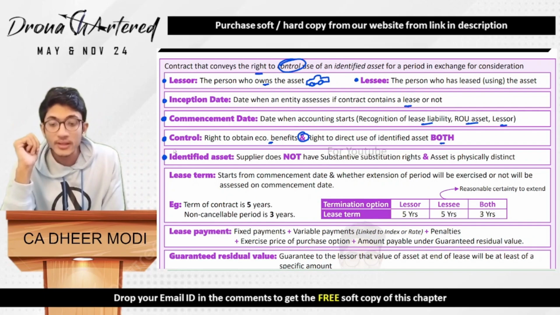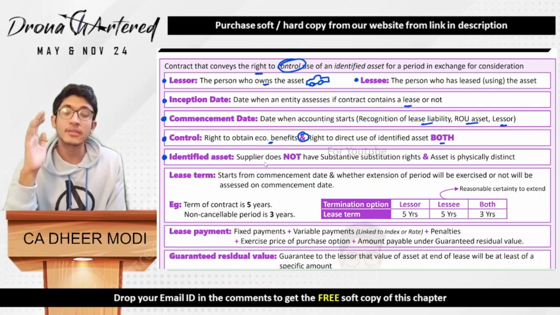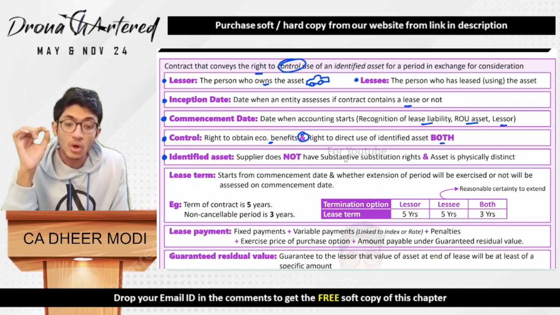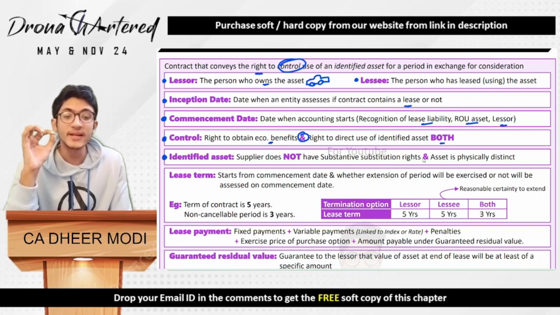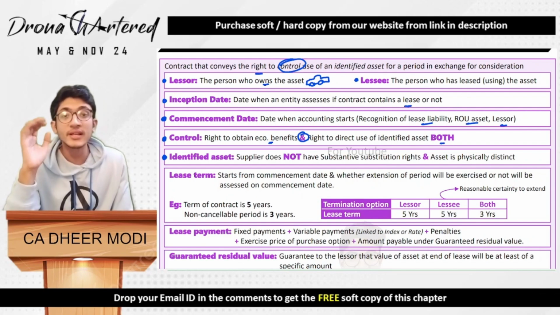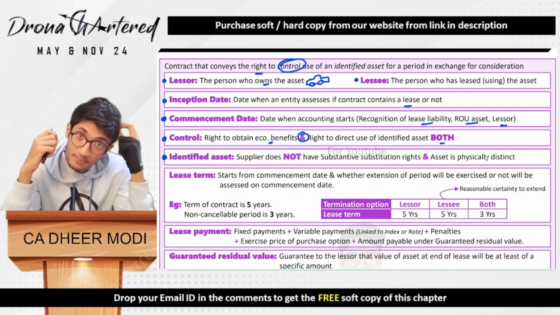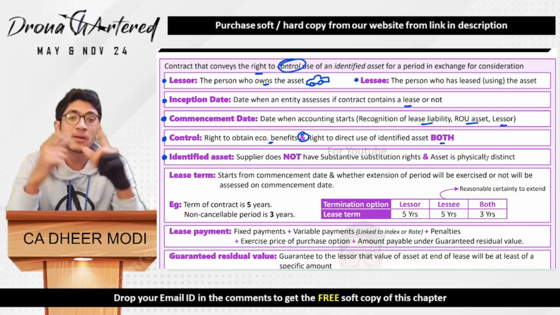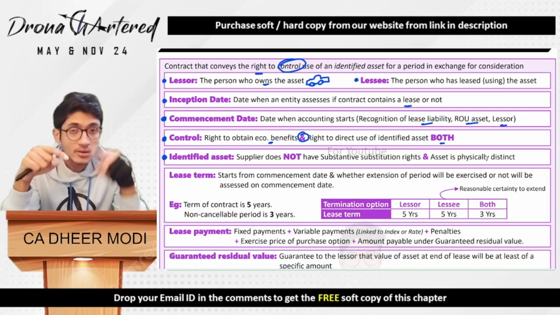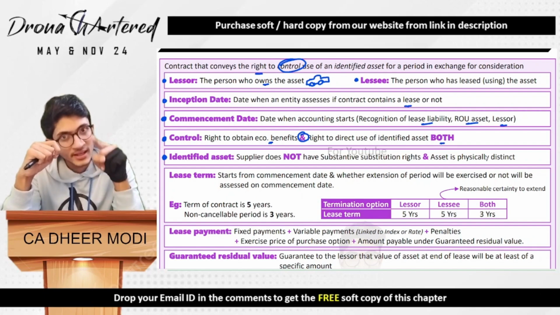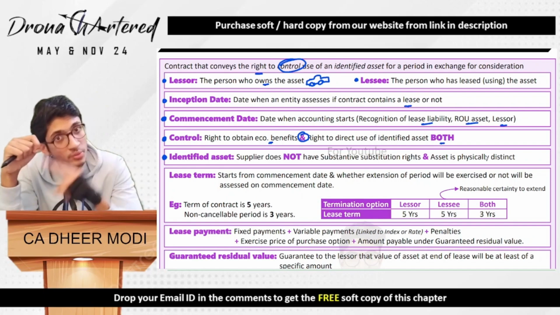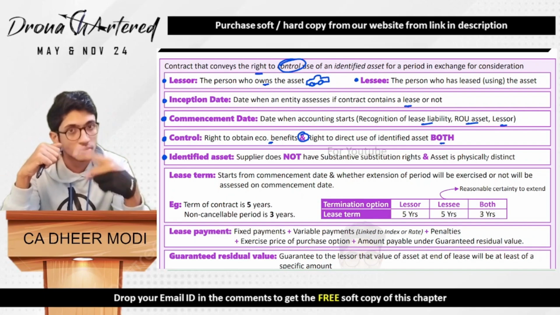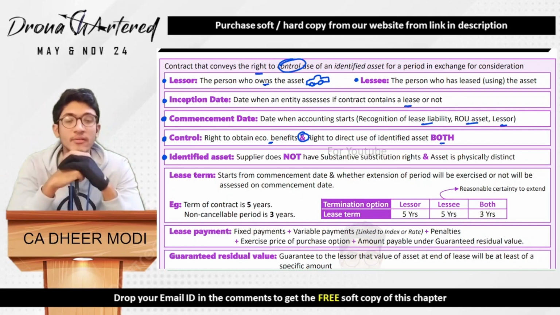Now, basically, what is an identified asset? An identified asset is when the supplier, that means in this case the lessor, does not have substantive substitution rights and the asset is physically distinct. Now, say for example, if I am a company and I have entered into a contract with Ola, saying boss, I have 5 employees. I want you to send the car to their residence every day at 8 a.m. and then I want you to send the car back at 8 p.m. so that they can come to office and we will drop them back.